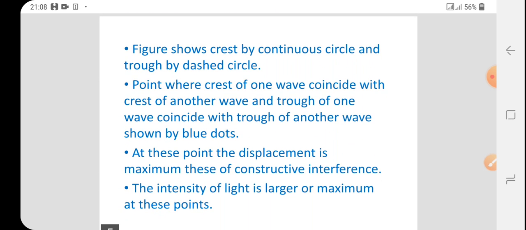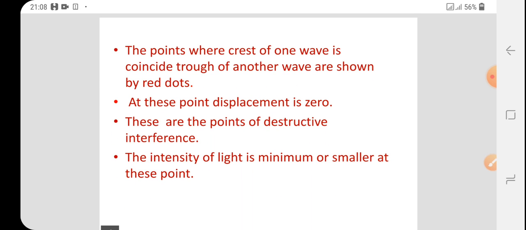This figure shows the points where the crest of one wave and the crest of another wave, and also the trough of one wave and the trough of another wave, meet, shown by blue dots. That is constructive interference, and here the intensity of light is larger. The points where the crest of one wave coincides with the trough of another wave are shown by red dots.